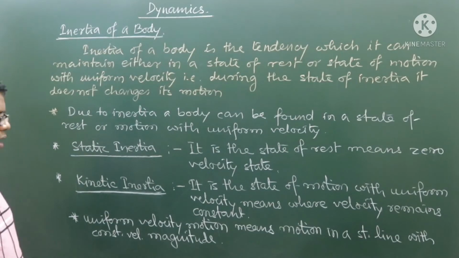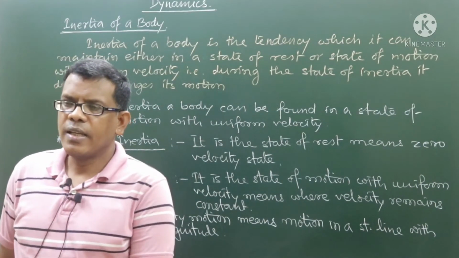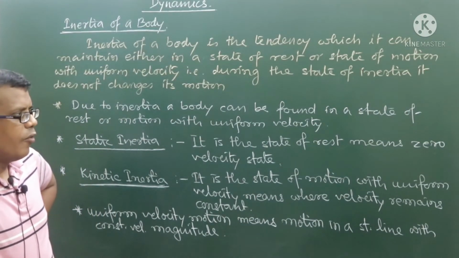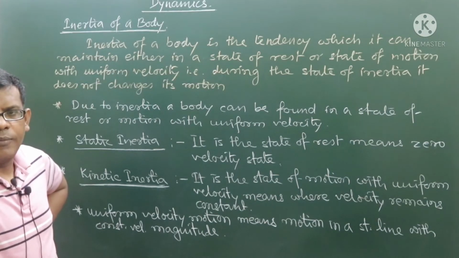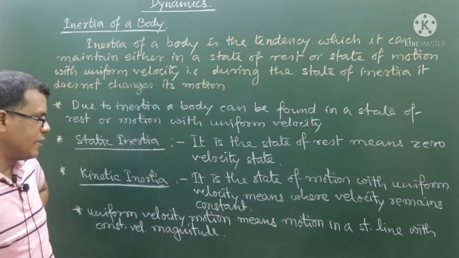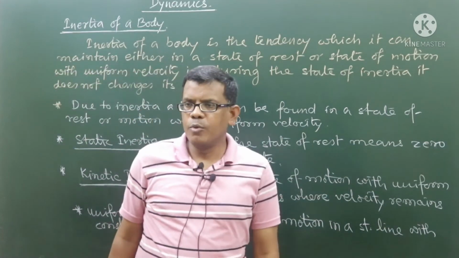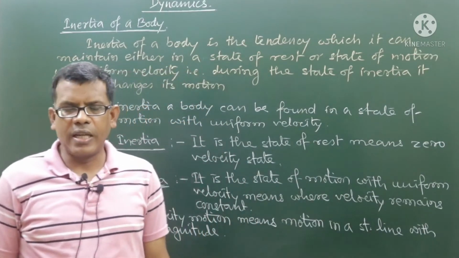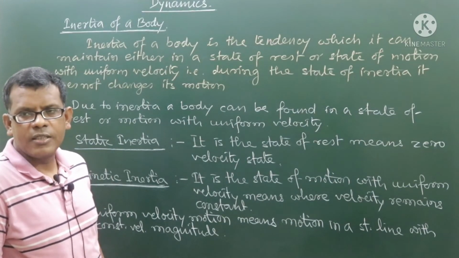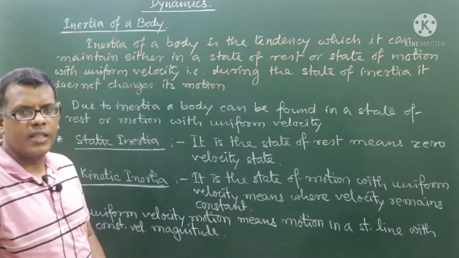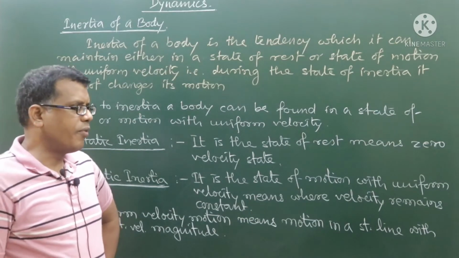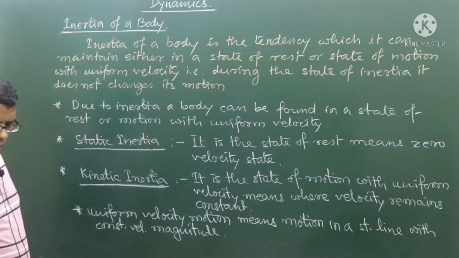Any other particle moving along any path other than a straight line can never be said to be moving with uniform velocity, because whenever a particle moves along any path other than a straight line, the direction of motion will definitely change. Hence a particle moving along any path other than a straight line can't be said to be in motion with uniform velocity. Are you all getting me?